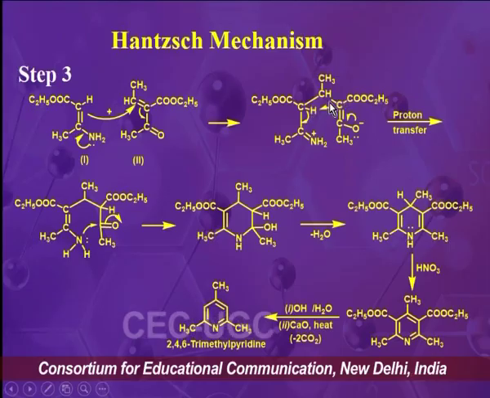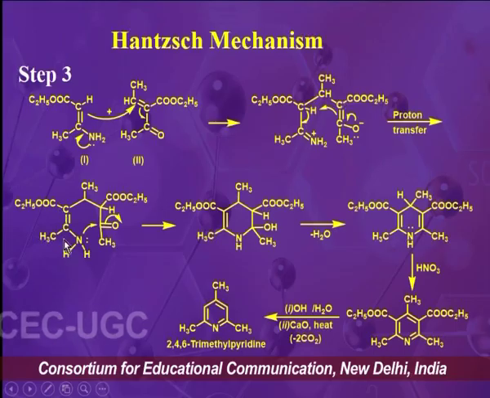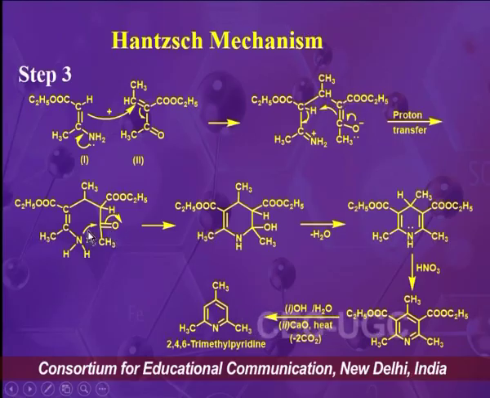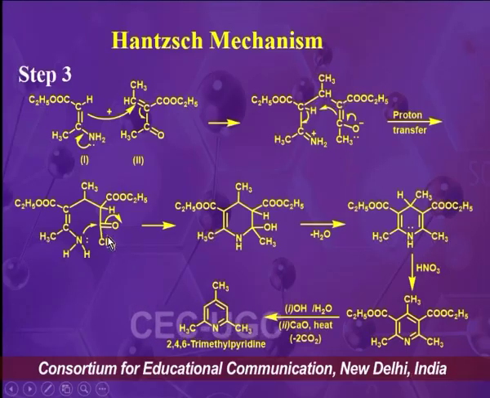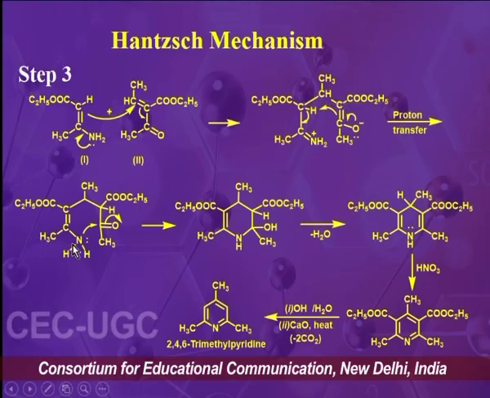From this intermediate an intramolecular proton transfer reaction will take place, and we will have this intermediate. In this intermediate we have a carbonyl group in the same molecule and we have an amine group. So a nucleophilic addition reaction will take place between these two functional groups, the carbonyl group and the amine group.